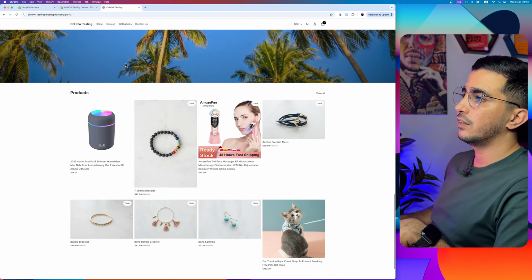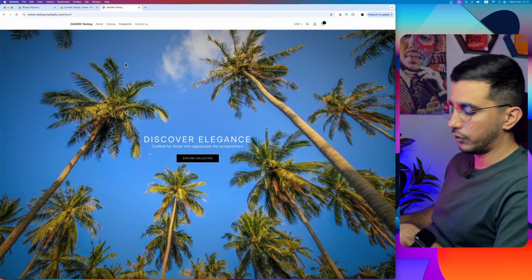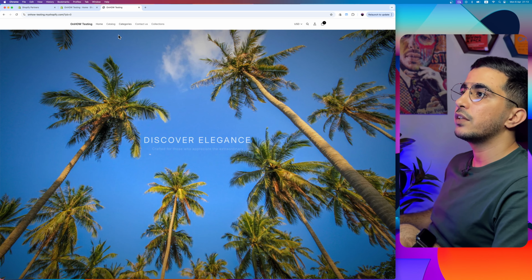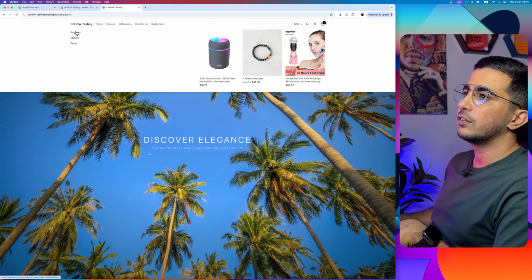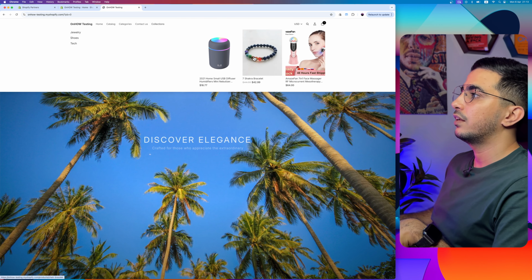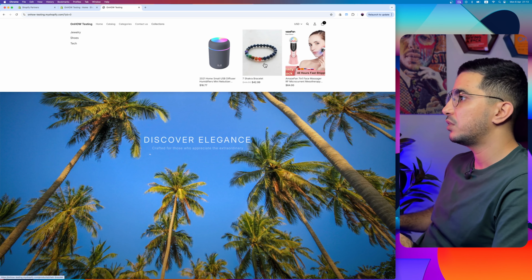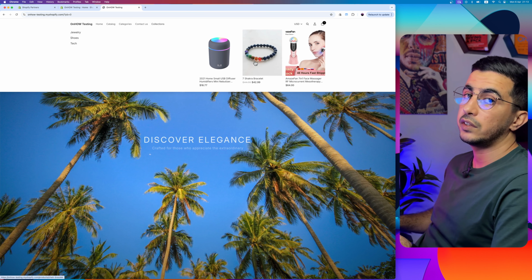By the way, I just added this section, animated scroll, completely free. Let's just reload the page. And now I can see a new menu in here says collection, as you can see. And if I hover over it, here it is, jewelry, shoes, tech, and some products. This is based on your theme. Some themes have this functionality, some themes don't.